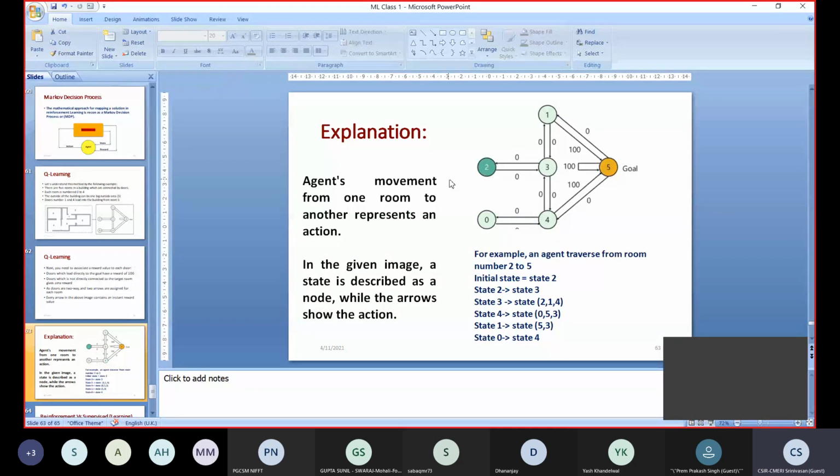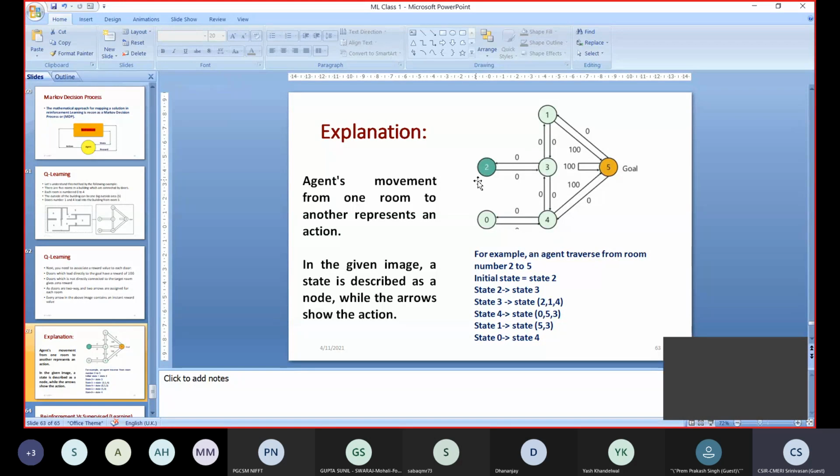So from room 2, it can go to room 3. From room 3 it can go to room 1 and then to room 5. That's it. How many movements? 1, 2, 3 movements, and the reward is 100. Similarly, from 2 to 3, 3 to 4, 4 to 5, you also get the same value, 100 points.